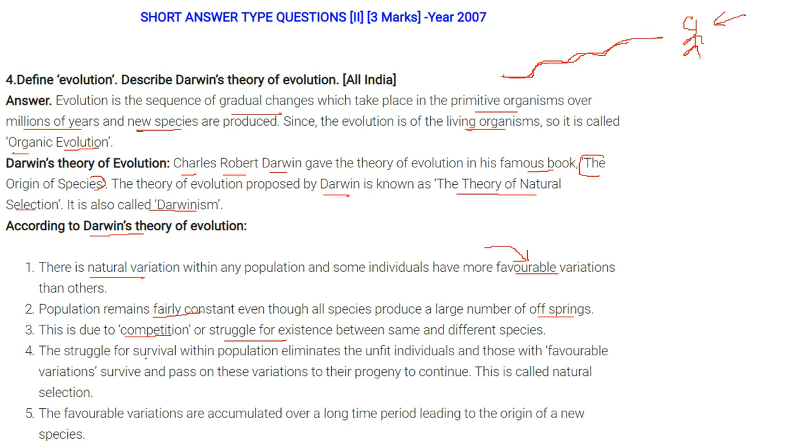The struggle for survival within the population eliminates the unfit individuals, and those with favorable variations survive and pass on these variations to their progeny, the next generation. This is called natural selection. The favorable variations are accumulated over a long period of time, leading to the origin of new species.